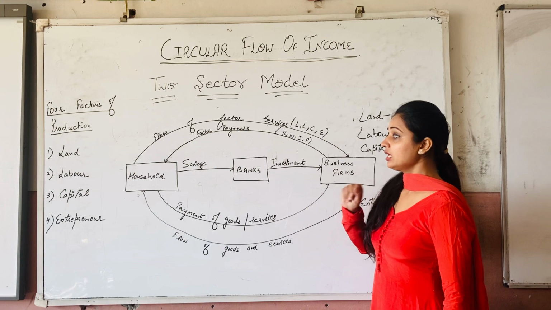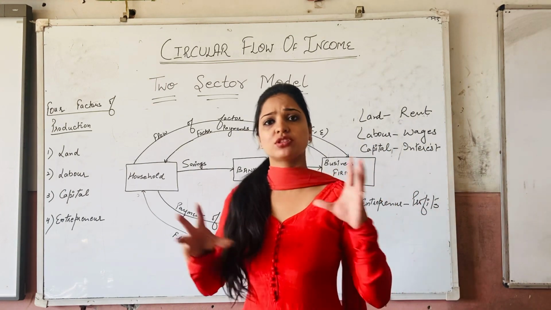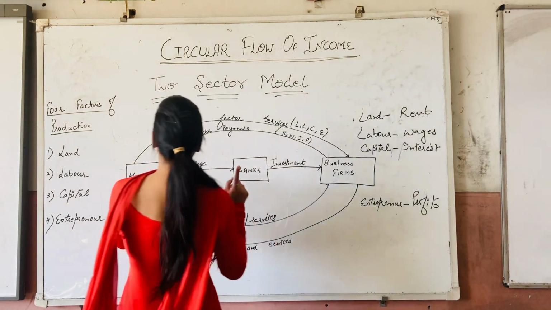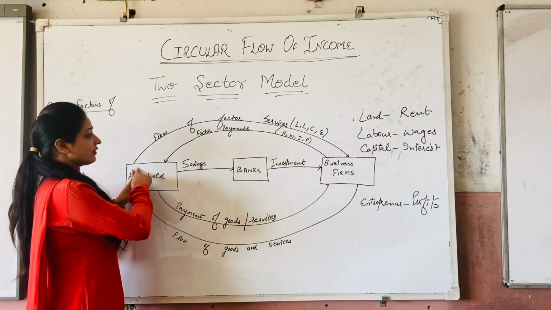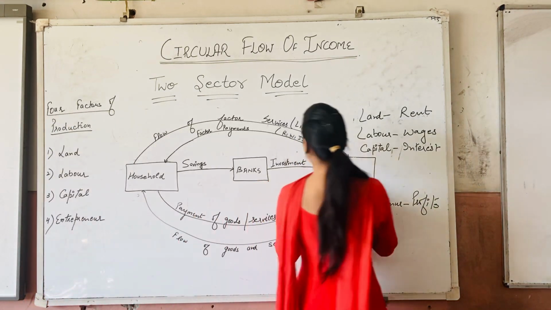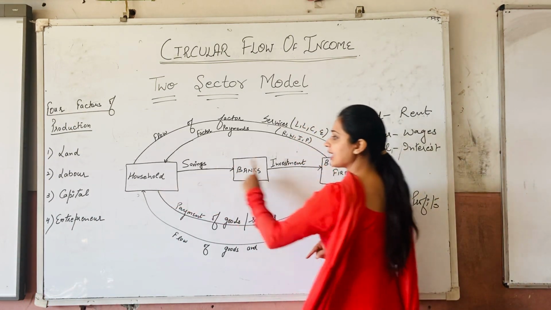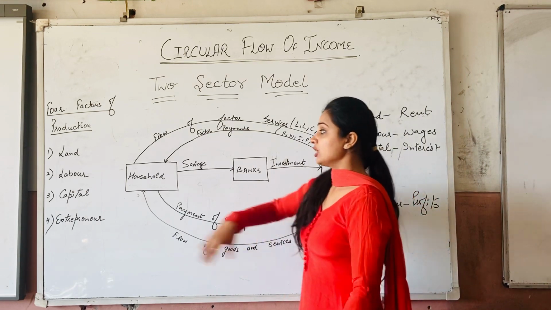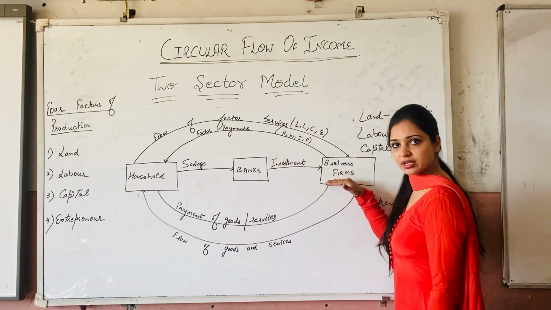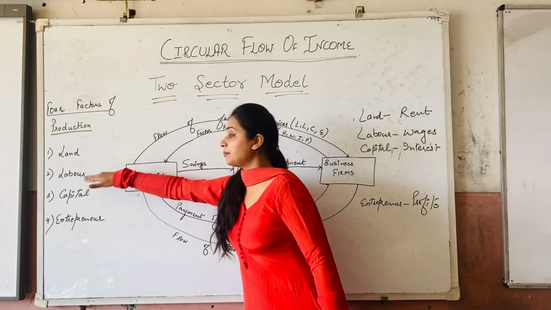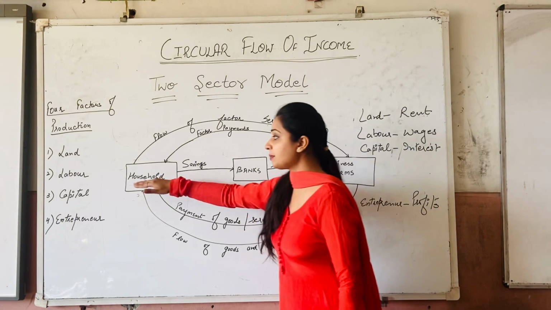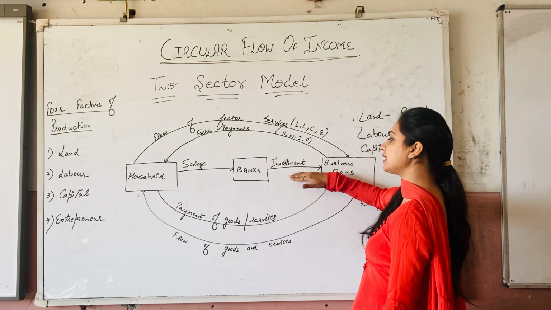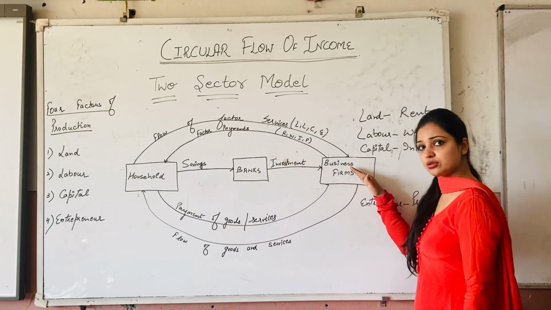Okay? Now how is this two-sector model actually operating? To start with the two-sector model, we say that households are giving all the things to the business, the firm. Households, as in we people who reside at home, are referred to as households. These people are giving land to the business organization, giving labor to the business organization, and giving capital in the form of depositing their savings in the bank and then investing it. So capital is also being given to the business sector.